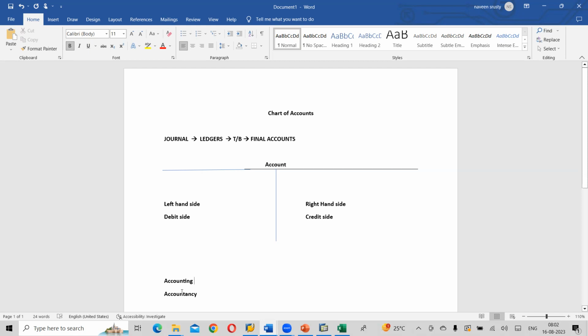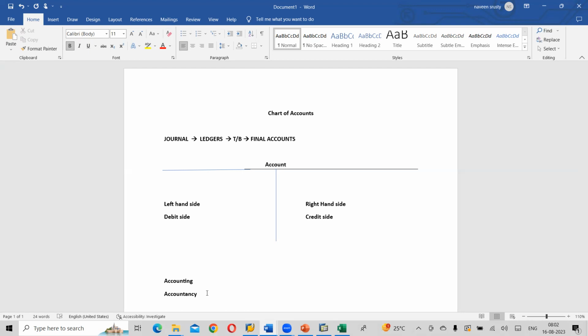Why will you learn? To use it in real time. So whatever implementation you do in real time, we call it accountancy. We never call it chartered accounting; we call it chartered accountancy. Clear? So account is a language of business, accounting is the process of learning, and accountancy is the real-time implementation of whatever we learn.